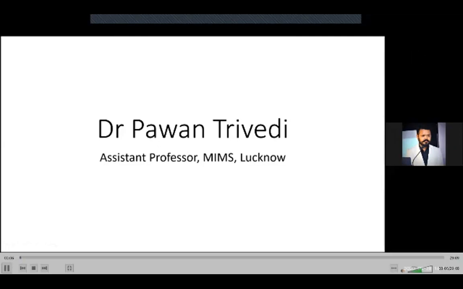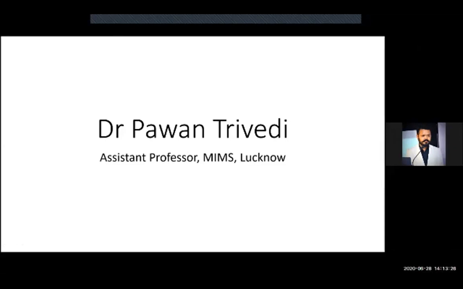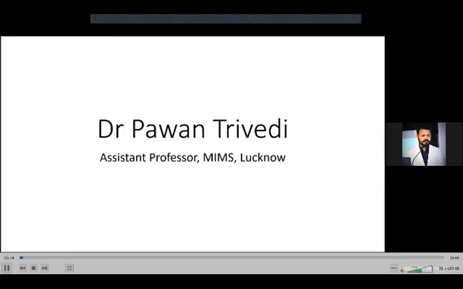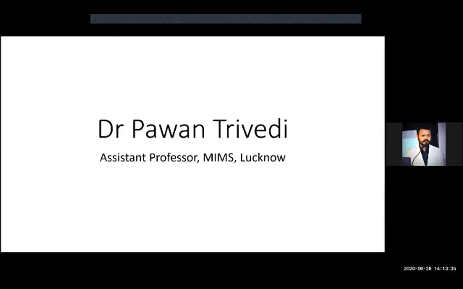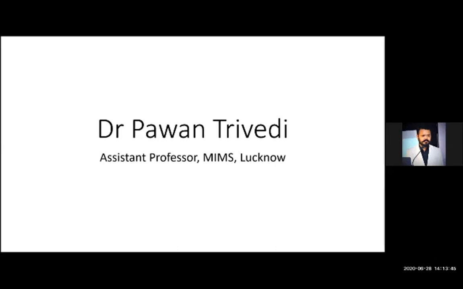Today we will discuss the basic steps of FNAC, means how do we perform FNAC on a patient. As we will discuss thyroid lesions later, we will basically focus on the FNAC procedure of the thyroid lesions. Any patient comes to you with a swelling of thyroid.